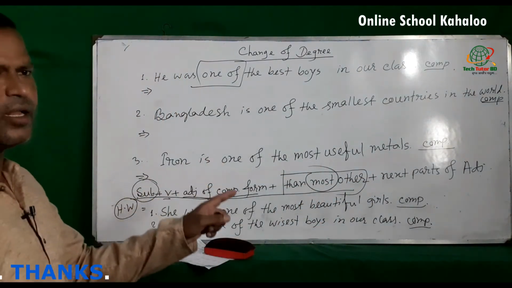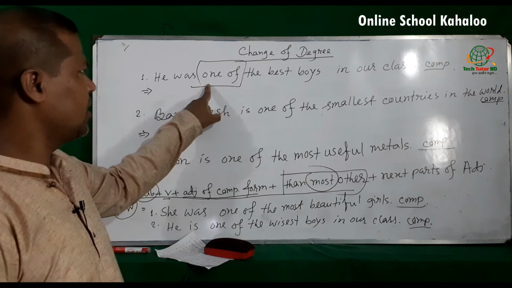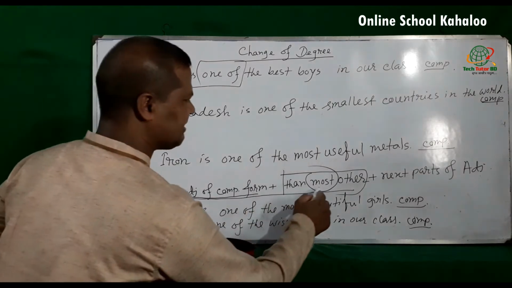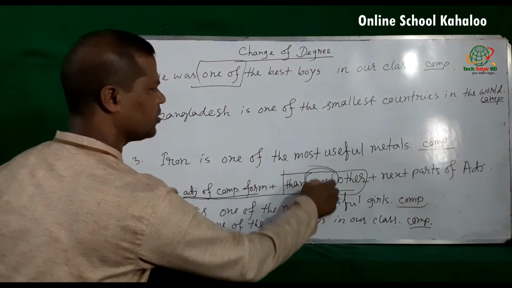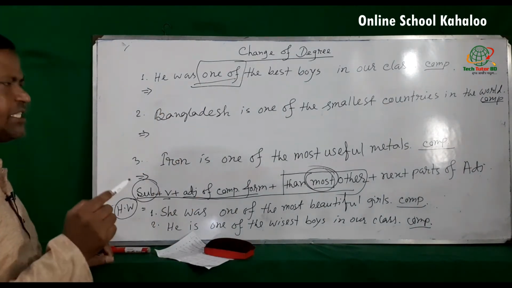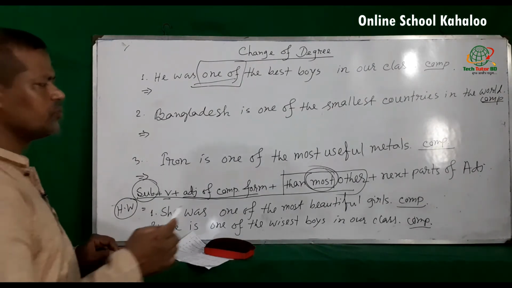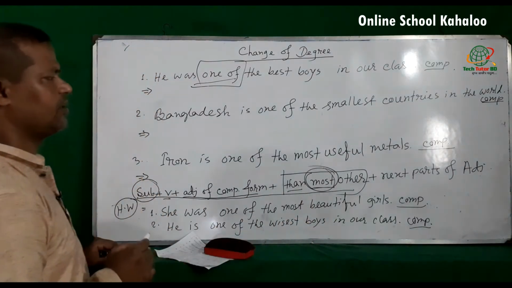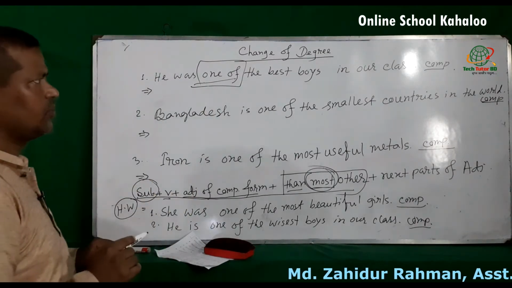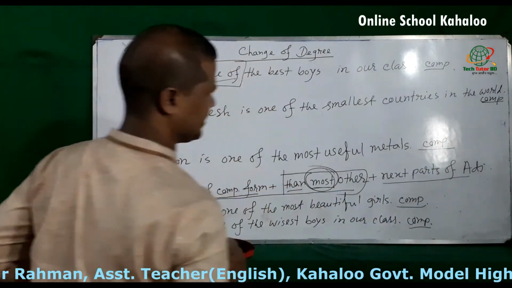You have to use most here if the superlative degree has one of. Before, we discussed than any other for making comparative form, but here we use most because here the superlative degree has one of. Mind it, if the superlative degree is with one of, you have to use most after than, not any. Any is used without one of for making comparative form. Then next part of adjective.